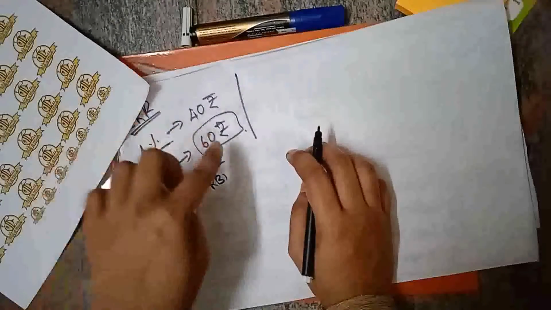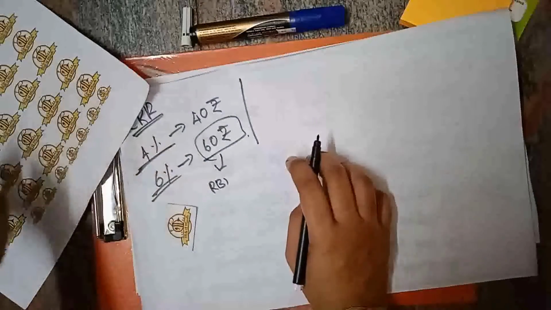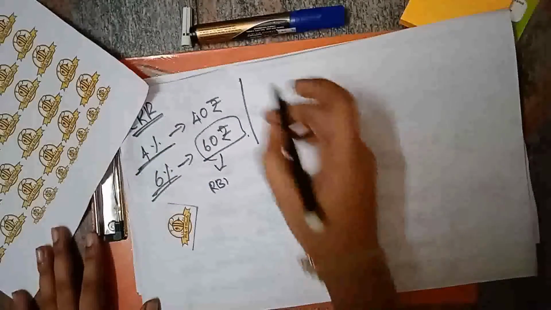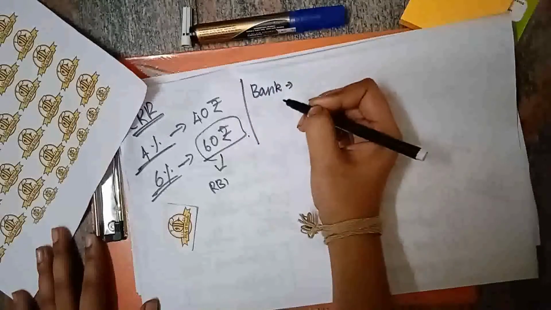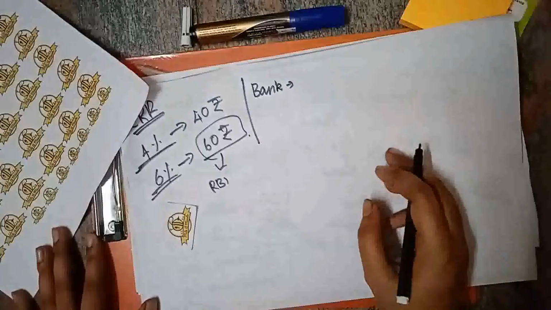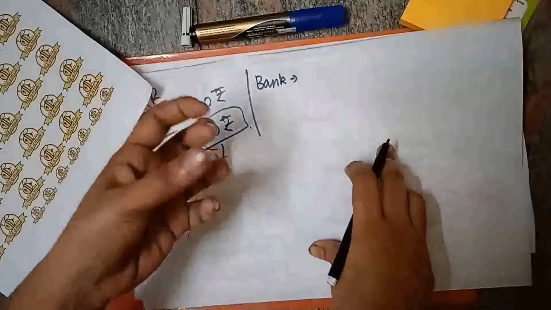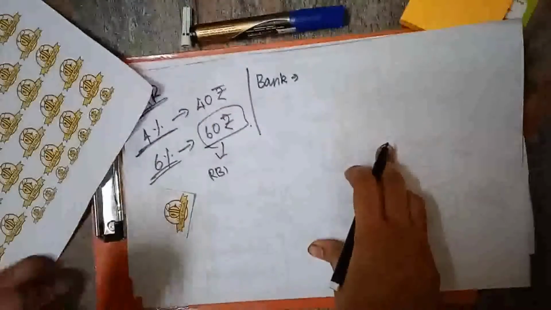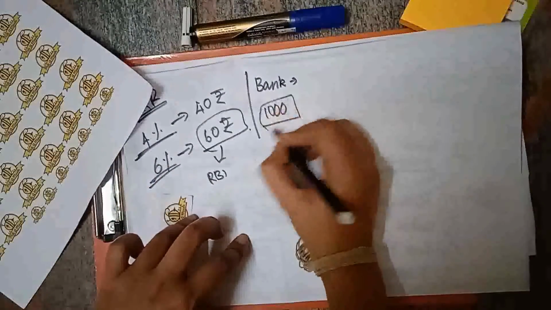Because if the bank had this 20 rupees, it would lend it to other borrowers, right? The bank is the biggest lender. The bank is the one lending money to the people who need it. So if this CRR is increased, then automatically some amount of money will be sucked out of the market. I said 1000 rupees as the principal amount.